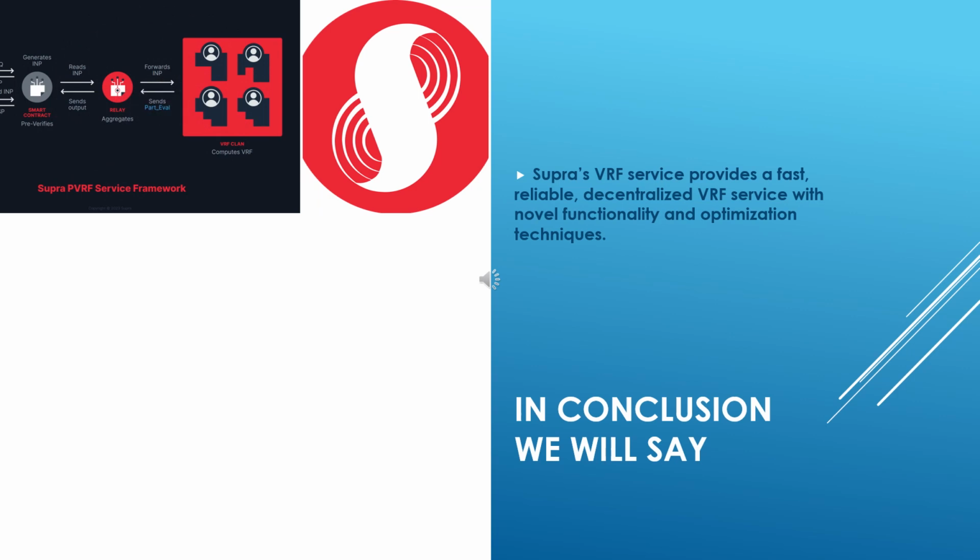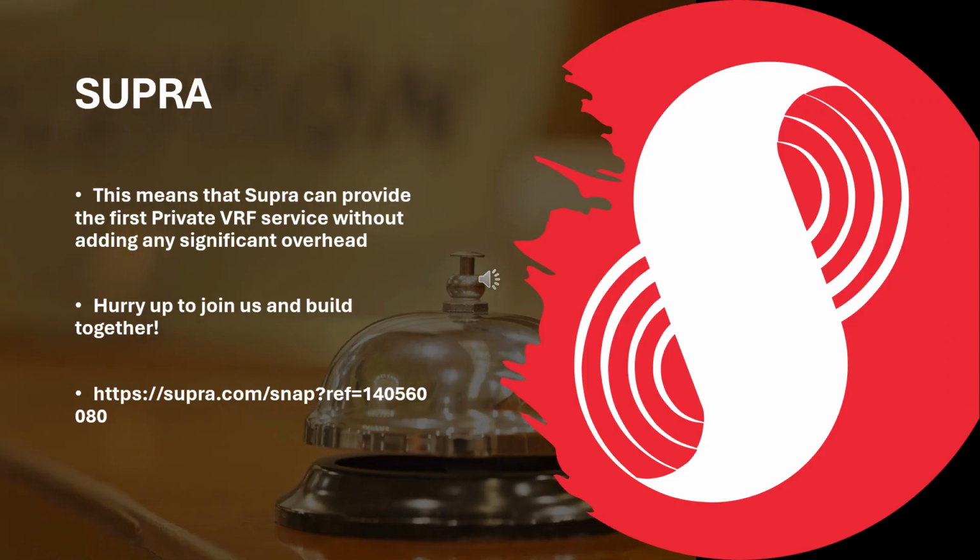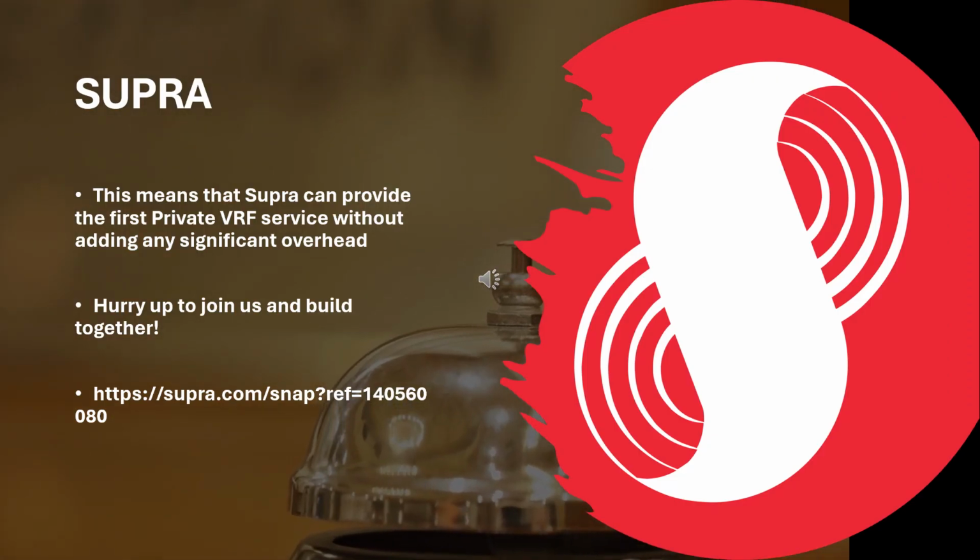In conclusion, we will say, Supra's VRF service provides a fast, reliable, decentralized VRF service with novel functionality and optimization techniques. We deploy a state-of-the-art distributed VRF primitive, namely GLOW, which is provably more secure than the existing deployments, due to strong pseudorandomness. It is also significantly more efficient due to our use of ZKPs. This means that Supra can provide the first private VRF service without adding any significant overhead.